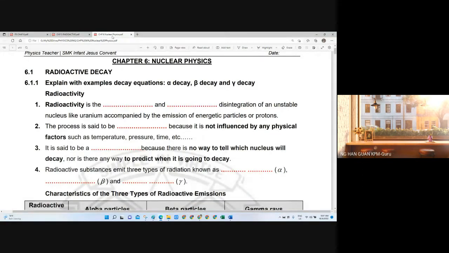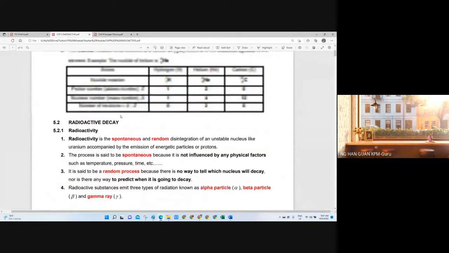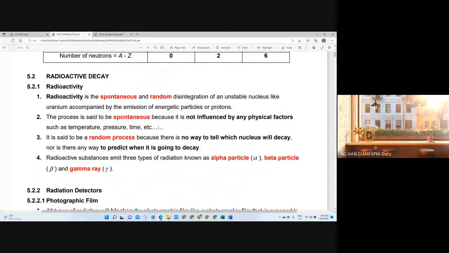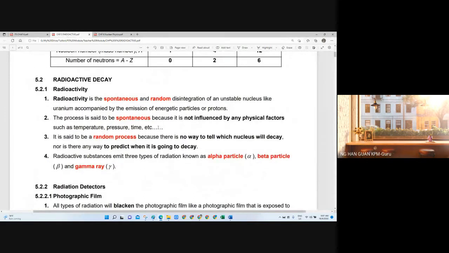Okay. So there are a few terms here you need to clarify before you get confused. Maybe you can write down to highlight these three terms. First one is radioactive, second is radioactivity, and last we have radiation, right?